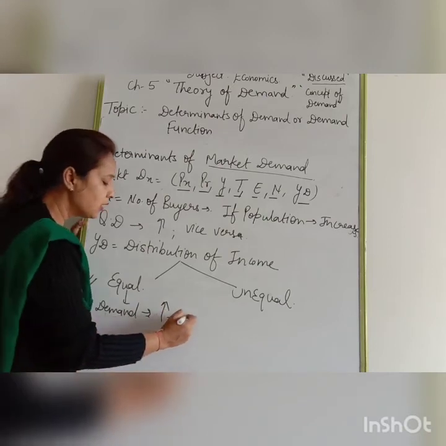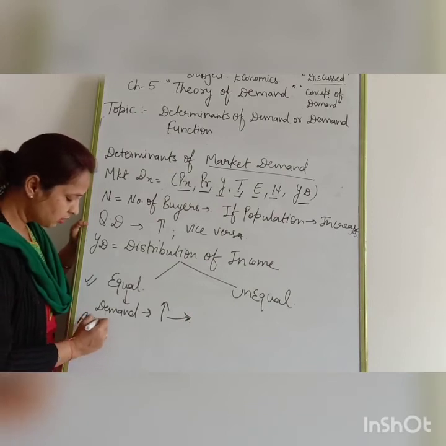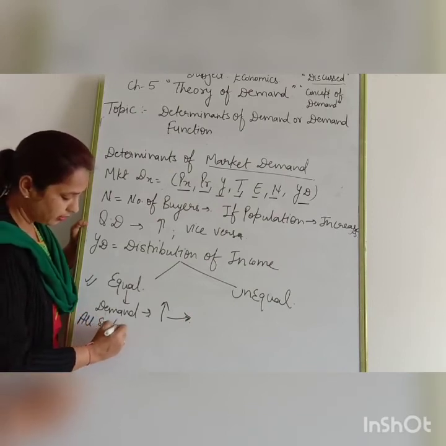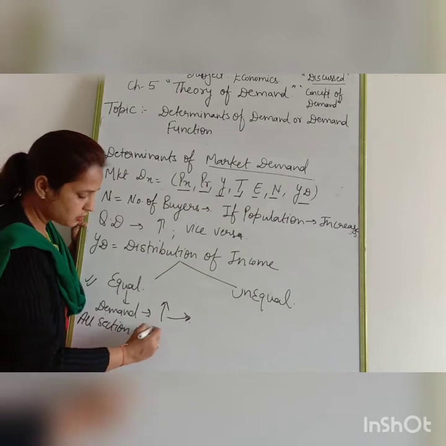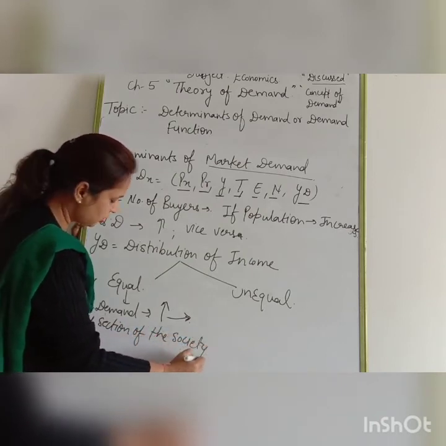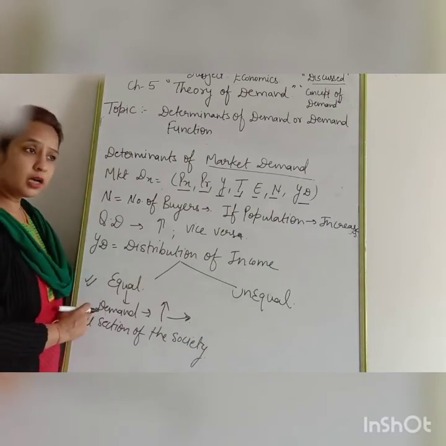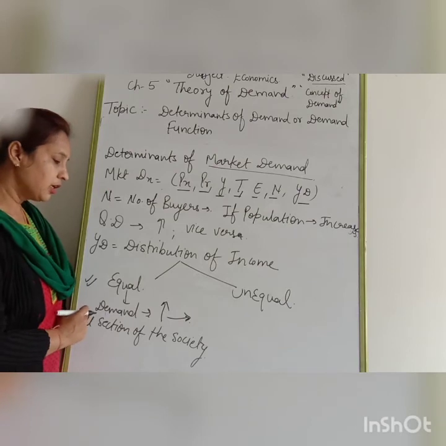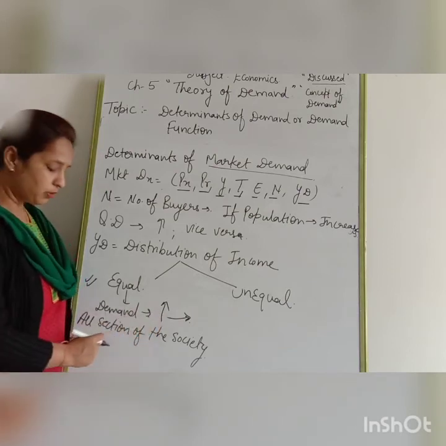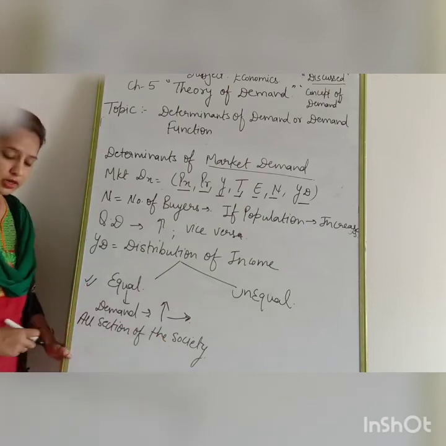Why? Because demand will be made by all sections of the society. Clear? So if there is equal distribution of income, demand will be more, because demand is made by all sections of the society.